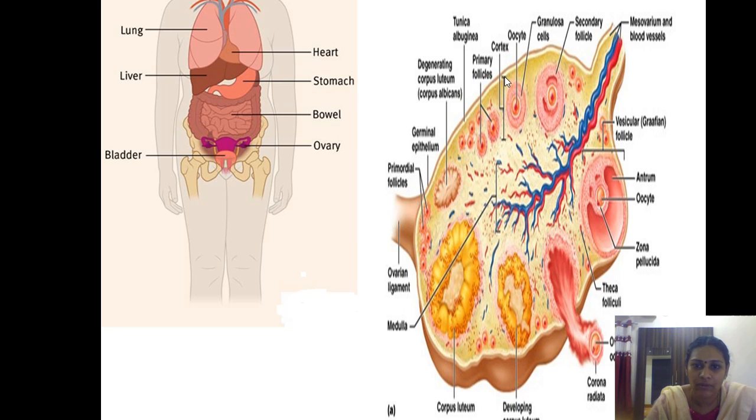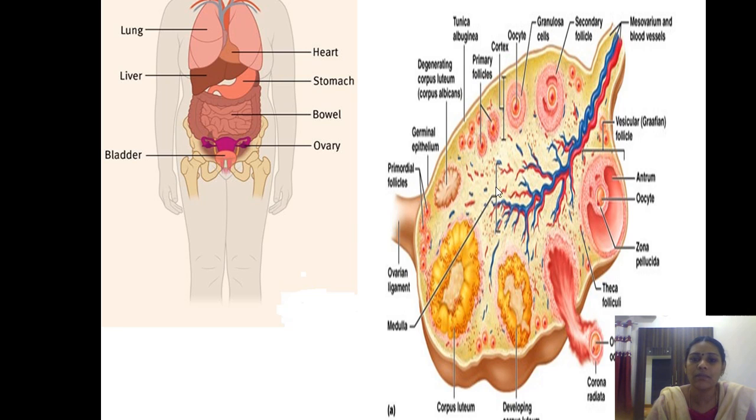About a quarter from the wall of the ovary up to here is the cortex. Above the cortex you will have the first membrane, the first layer, called tunica albuginea. If you look at the cortex, you will see different stages of follicles: primary follicle, secondary follicle, primordial follicles, and corpus luteum. So many different stages from small to bigger, all these sequential stages of follicles can be appreciated in the cortex.